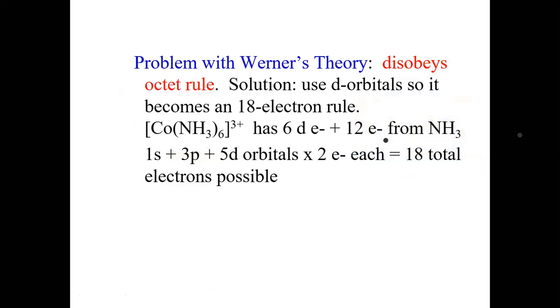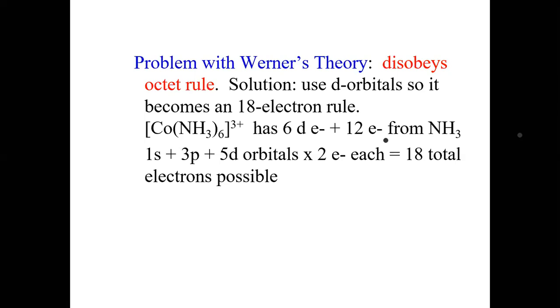The one problem is that it disobeys the octet rule. At that time, nobody could explain. Even though compounds are stable and prepared accurately, the famous rule in those days was the octet rule: if it has an octet in its outer shell, it is stable. But these complexes are breaking that rule.